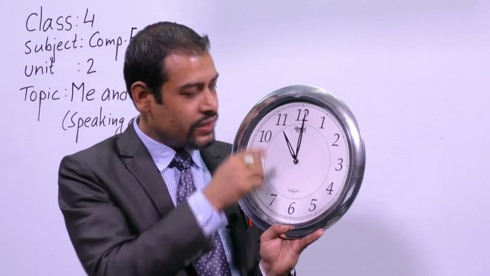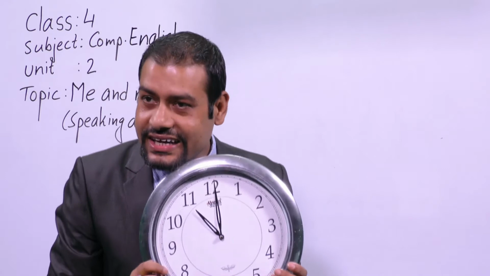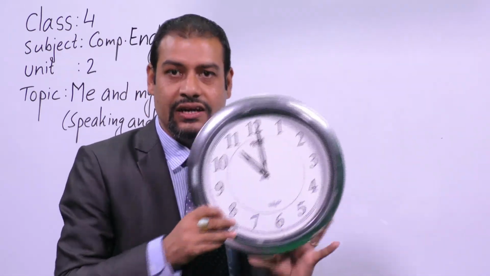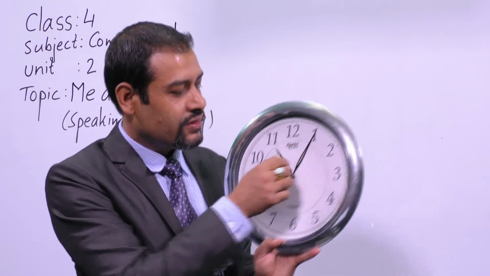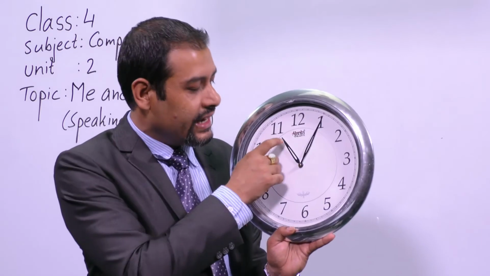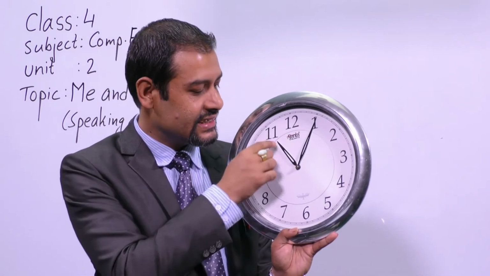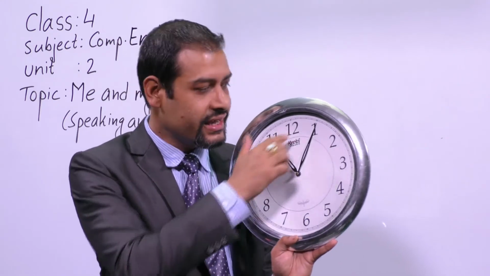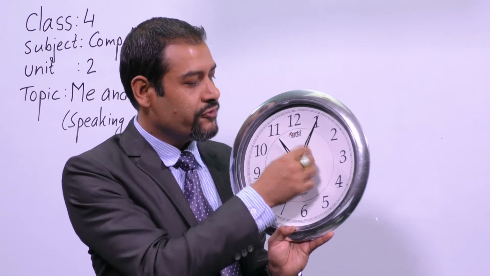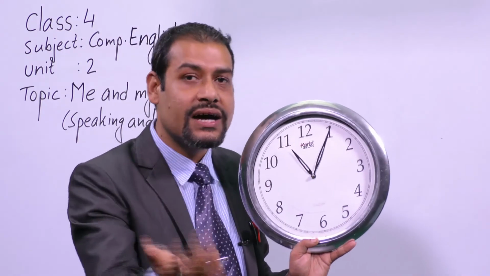All right. So at this time, what is the time? Can you tell me? Yes, you are very correct. It is 11 o'clock. All right. But if it goes here now, how do you say? Later on we'll learn. I'll show you also. At this time, you can say 5 past 11. It means that 11 o'clock already, okay? And then 5 minutes also gone. At that time, you have to say 5 past 11. Or you can say 5 minutes past 11.